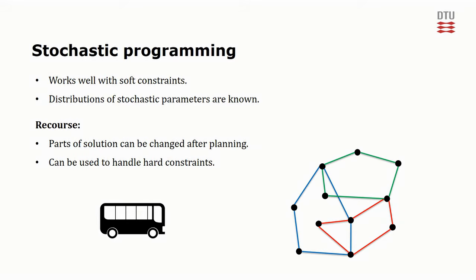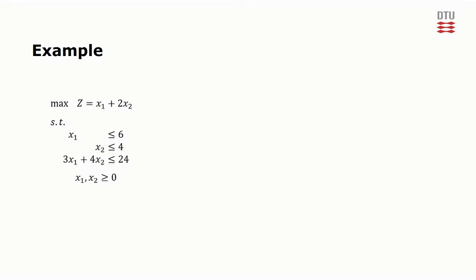For an example like this, the optimal solution could be to order a few too many buses initially to avoid having to rent expensive buses in the end. Let's consider a simple numerical example. The linear program has this optimal solution.